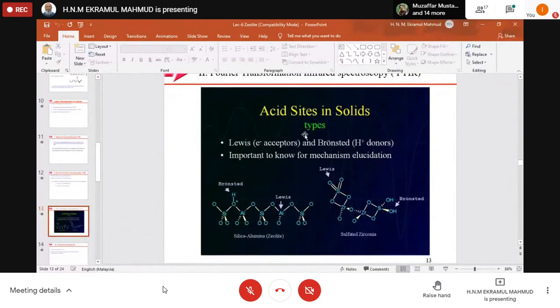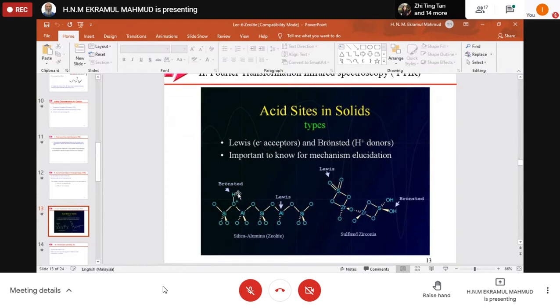So, acid sites in solid types, as we discussed: silica alumina, zeolite, and sulfated zirconia, ZrO2. This is not zeolite, it is zirconia, which is different. If you see silica alumina, this is zeolite, then Lewis acid is here, Bronsted acid is H plus, meaning hydrogen ion.